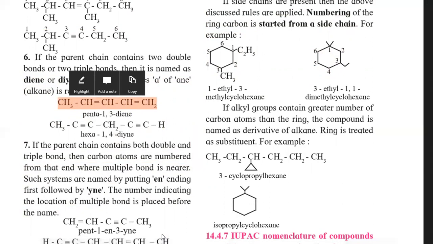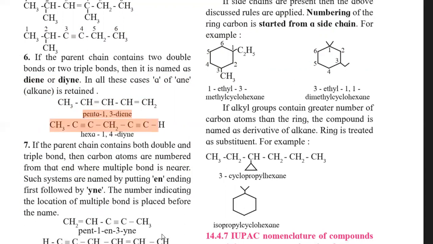Here there are 2 double bonds, therefore diene. And again in rule number 6 it is given that from the name of the alkane, the a remains in the name. So therefore it is penta, not pent. Remember this well. So it is penta-1,3-diene.